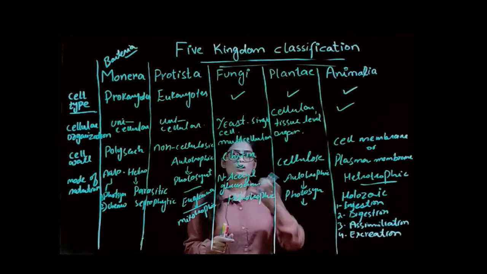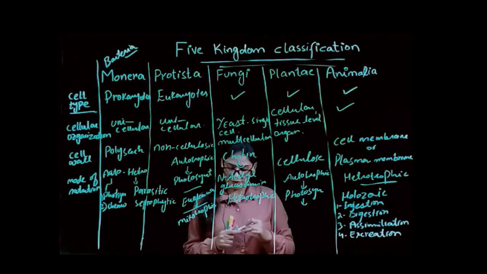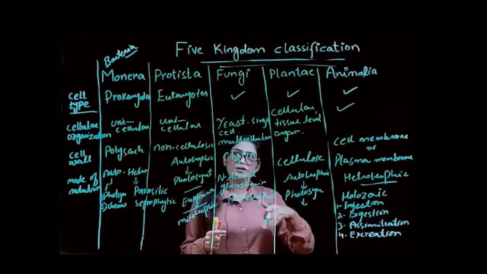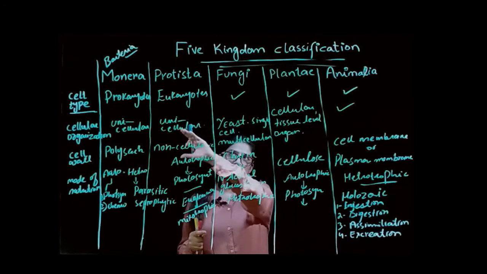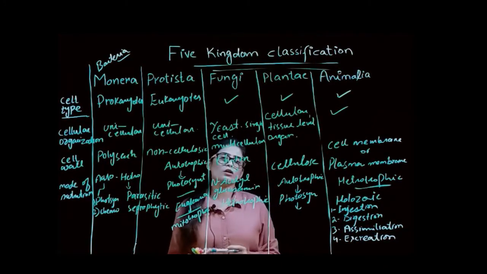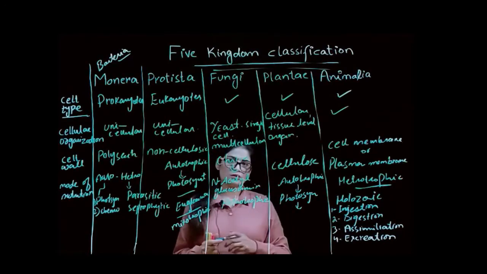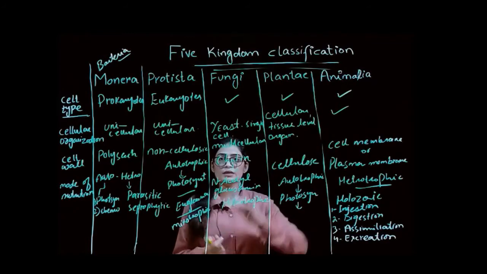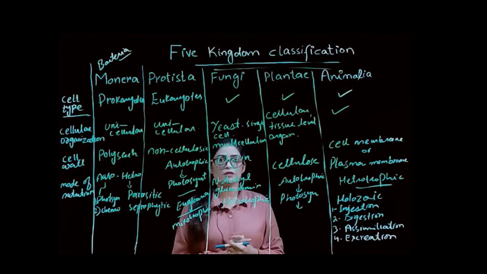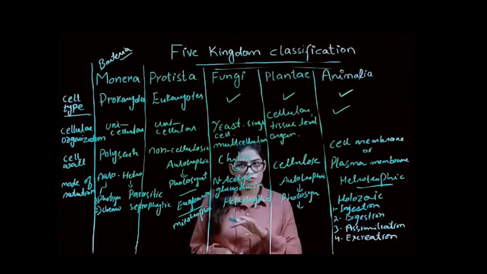Okay, it's all about the differentiation among all the organisms that are present in the 5 kingdoms. And of course, in the next video, we'll discuss in detail all of these kingdoms like Monera, Protista. So it's all about the 5 kingdom classification system. It's all about today's lecture. In the next video, I'll try my level best. We'll discuss all these kingdoms in detail, because all the kingdoms have very large diversity among themselves. So we have to discuss all of them. So it's all about today's lecture.